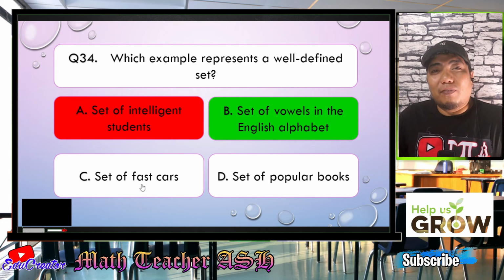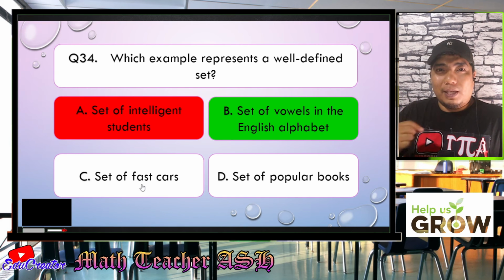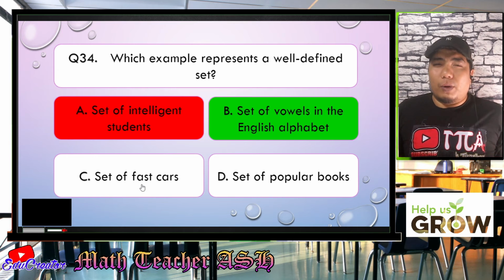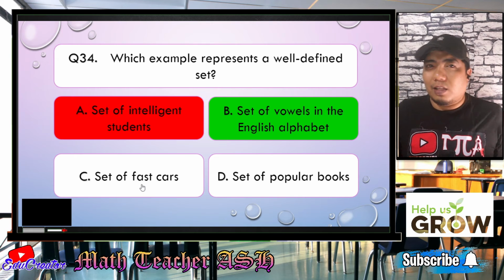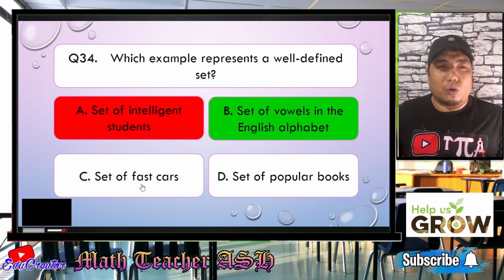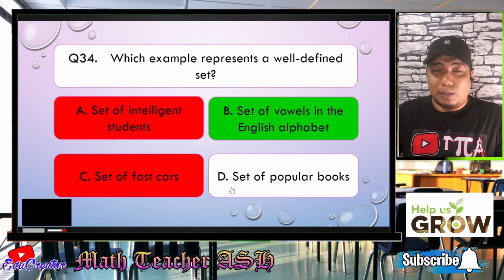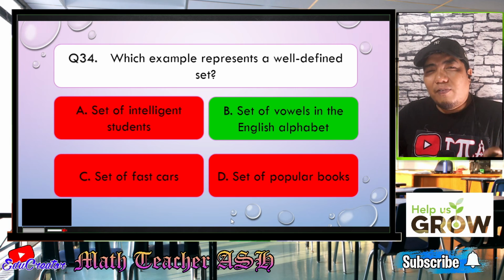Now, how about set of fast cars? Set of fast cars is different also because what for me is fast is different from others. Because for me, let's say 100 kilometers per hour is fast, but for other people, for the race car, 100 kilometers per hour is very slow. Okay, so that is wrong. Set of popular books. So popularity is also subjective, my dear math learner. So letter D is also wrong. Easy, right? Very easy for this question.